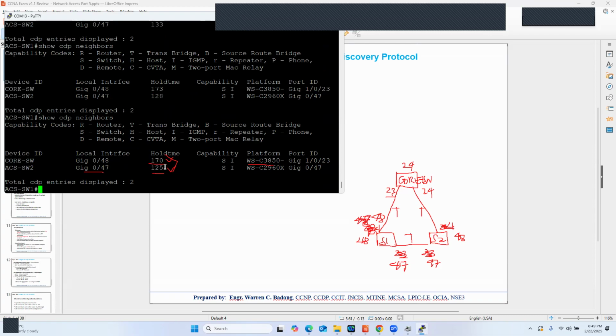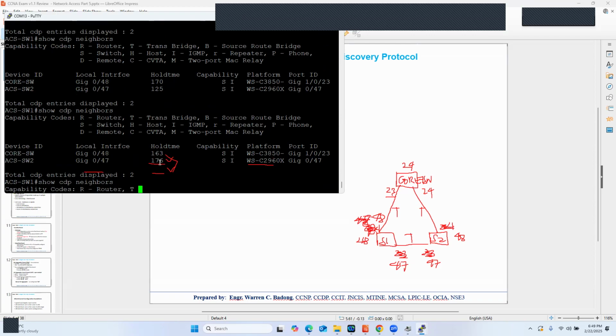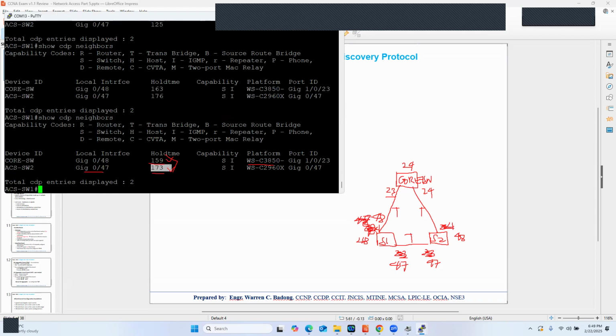Now this refreshes every time the switch receives CDP packets, every 60 seconds. So as you can see, it's now back up to 180 seconds. With show CDP neighbor, you will simply get a summary. This tells us that the neighboring devices, the core switch as well as access switch 2, are switches, and they support IGMP. All right. There you go.